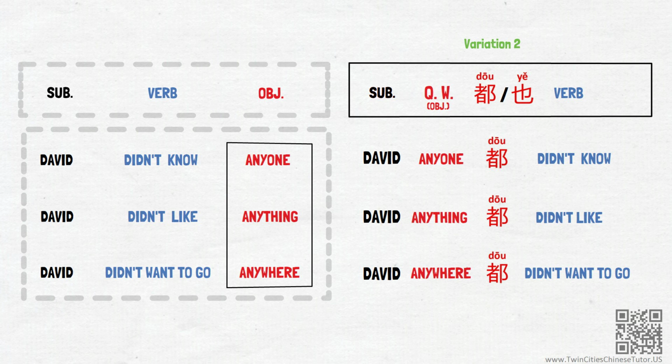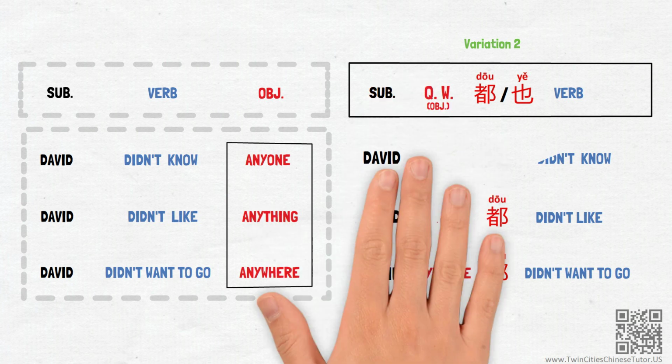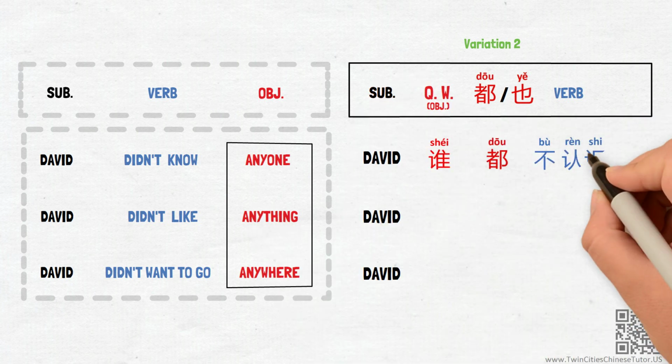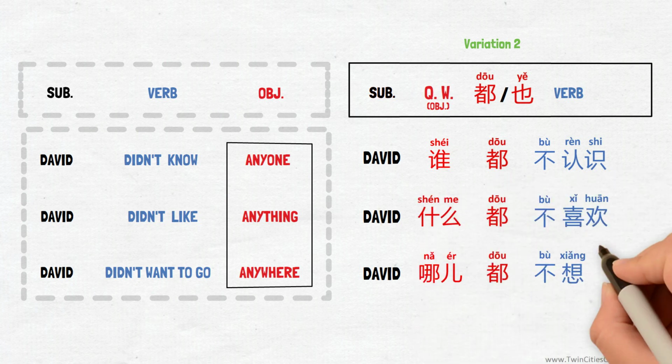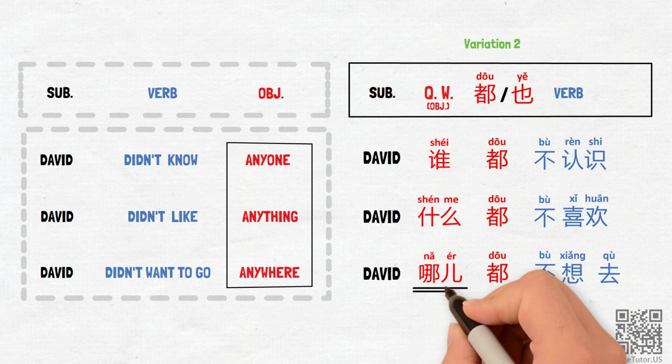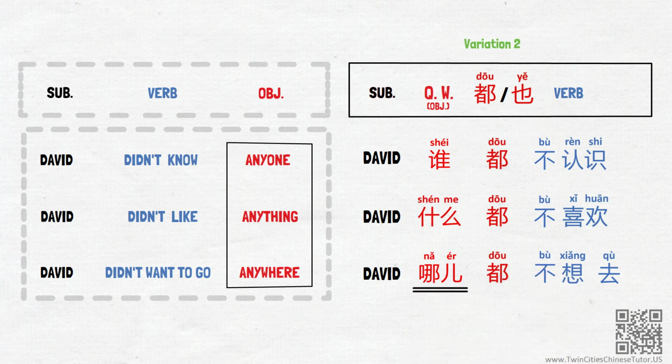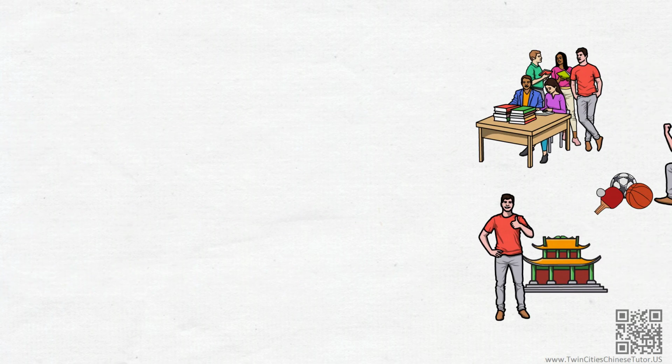Therefore, in Chinese, they are 以前 David 谁都不认识, David 什么都不喜欢, David 哪儿都不想去. Even though 哪儿 is usually directed to the place where actions take place, here it is used as the object of the verb go, 去, so we will build the sentence as shown here. Now, can you figure out the meaning of the following sentences?